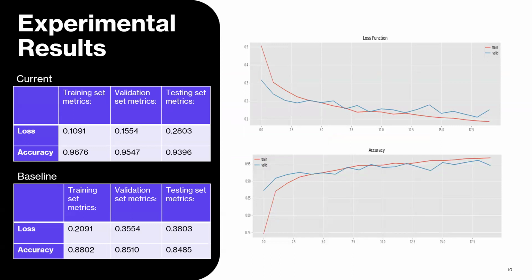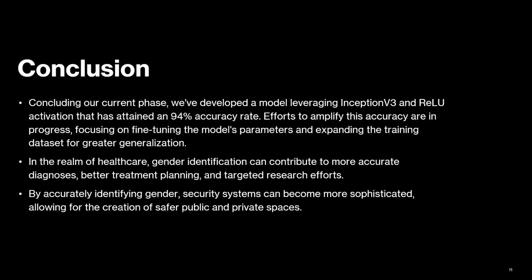And these are the experimental results. As you can see, in the baseline we were getting around 88%, but at this point, we are getting around 93.96%, which is a good one. And to conclude this presentation, on average, we are getting 94% accuracy. And for further generalization, we plan to add a few layers, which will be seen in the further stages of the project.